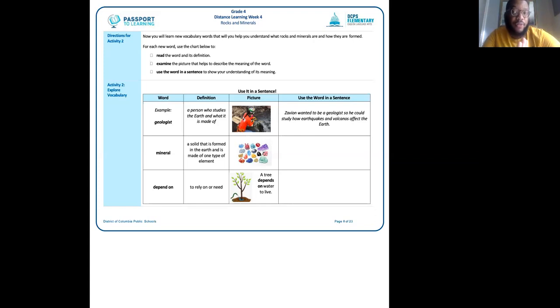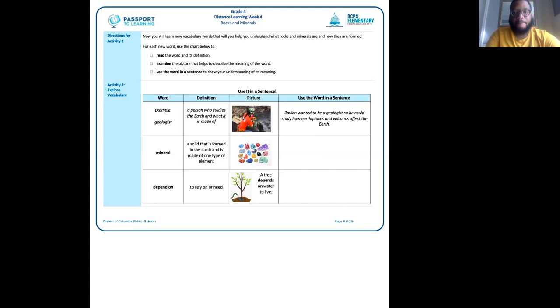Now, the third thing we're going to do in this activity is that we have to examine the picture that helps to describe the meaning of the word. So you'll see the picture to describe the word or the meaning of the word in the third column. The last thing we're going to do for this activity is, once we've read the word, its definition, and we have examined the picture, use that vocabulary word in a sentence. And the reason why we're going to do that is going to clearly show that we understand the word's meaning, okay?